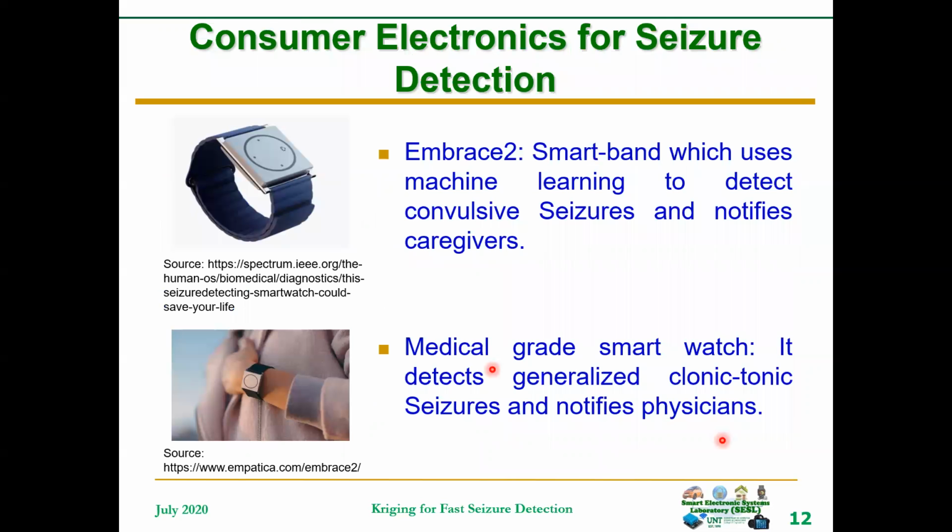Also, there are consumer electronics devices in the market for seizure detection. You can see this now, Embrace 2, and this other device. They work based on the skin conductance level of the patient. When a patient is under a seizure attack, the conductance level of the skin is high. And so they set a particular threshold, so that when the conductance level of the skin is above that threshold, then a seizure is flagged. So that is how this is working.